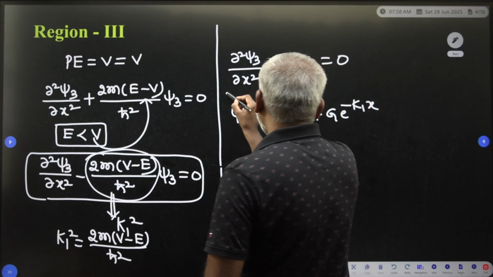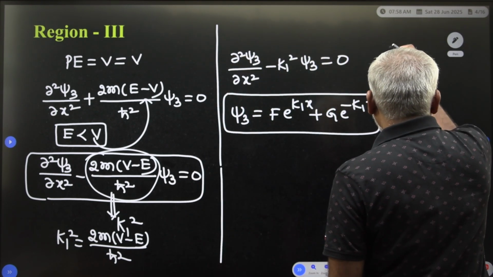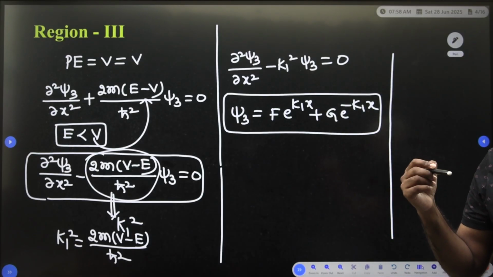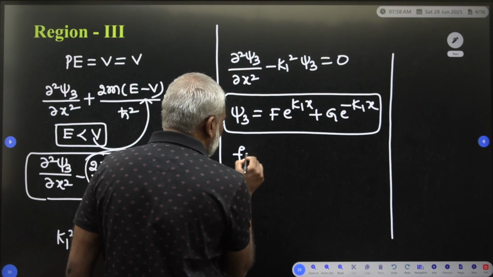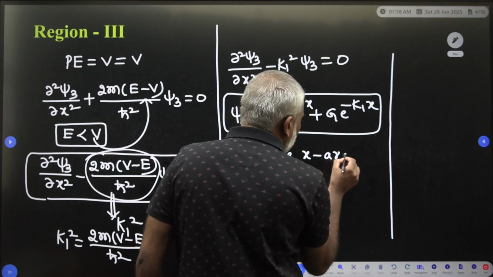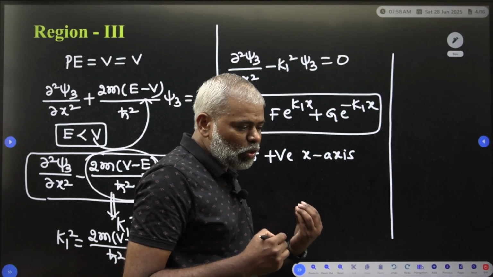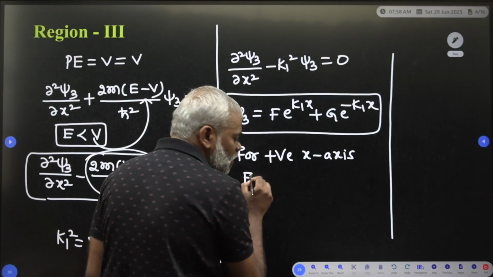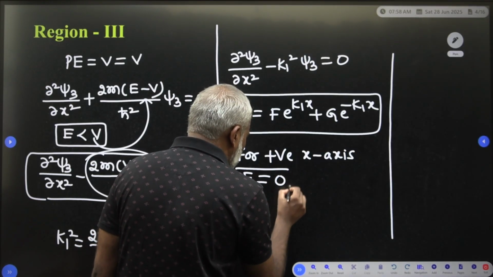In this expression some unacceptable term exists. For the positive x axis, f must be equal to 0. Why must f be equal to 0?